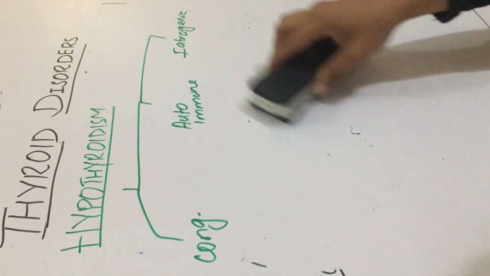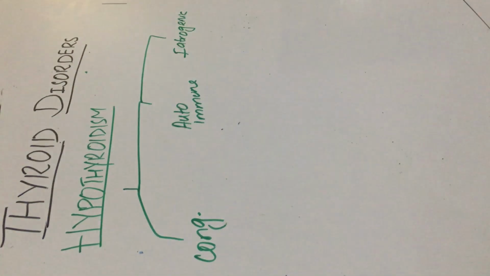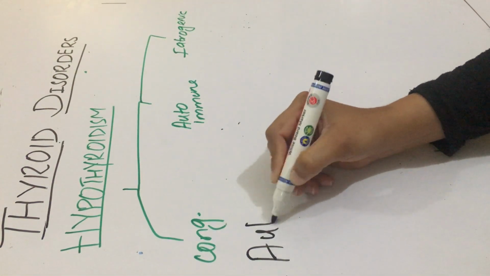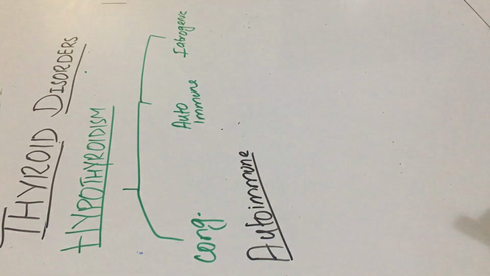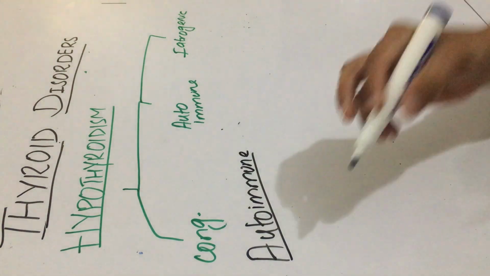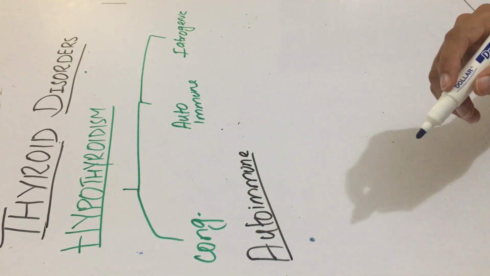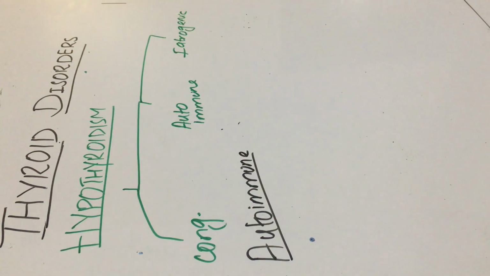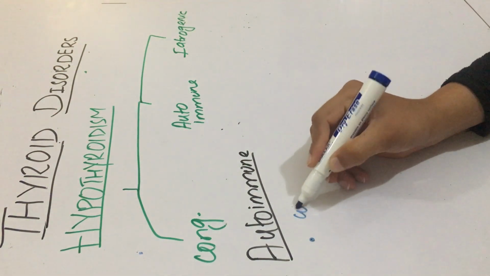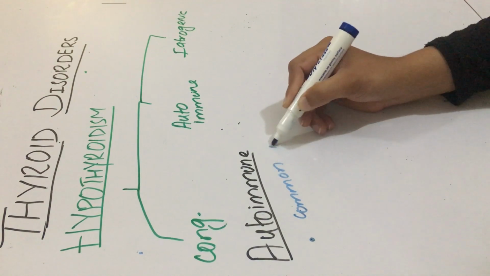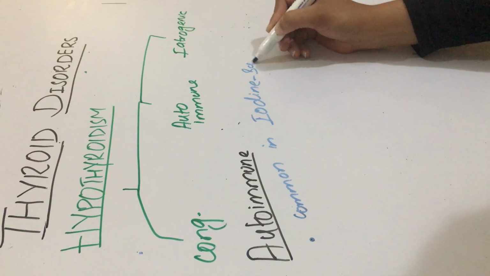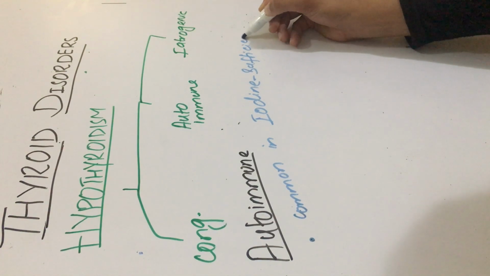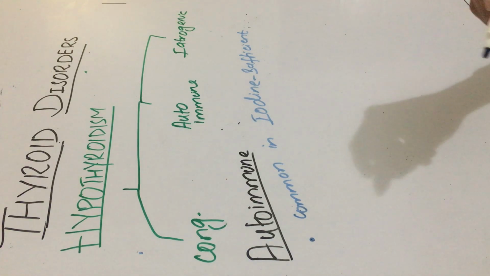Now we discuss autoimmune hypothyroidism. In autoimmune hypothyroidism, autoantibodies are formed against thyroid antigen, and it is most common in areas where iodine deficiency is not common. So it is common in iodine sufficient areas of the world, where congenital hypothyroidism has been controlled by supplementation of the diet with iodine.